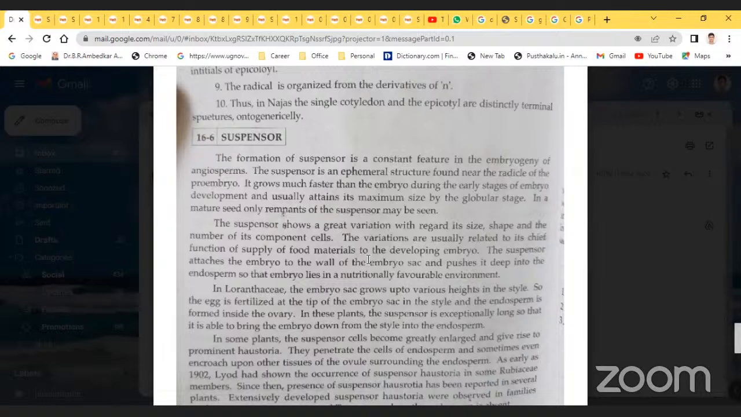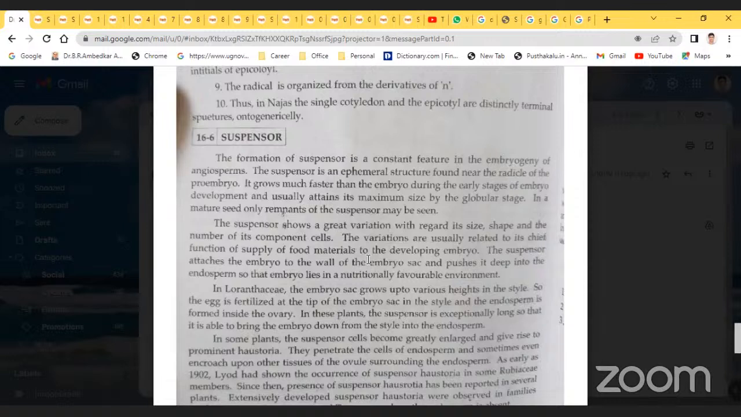The suspensor shows great variation with regard to size, shape and the number of component cells. The variations are usually related to its chief function, the supply of food materials to the developing embryo. The suspensor attaches the embryo to the wall of the embryo sac and pushes it deep into the endosperm, so that the embryo lies in a nutritionally favorable environment.